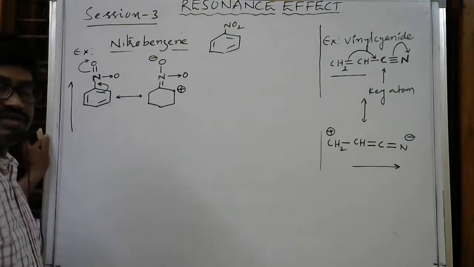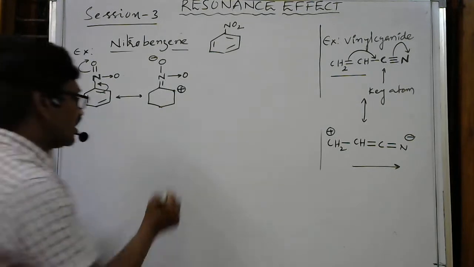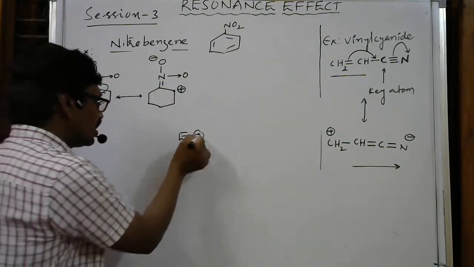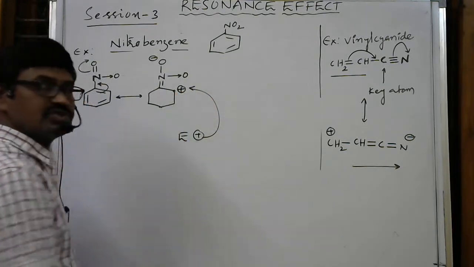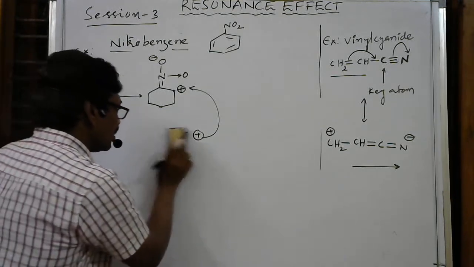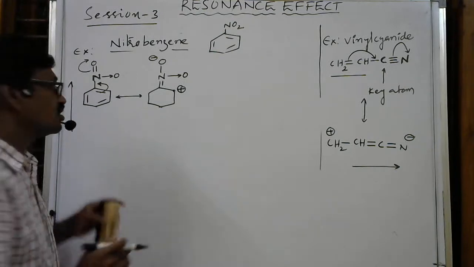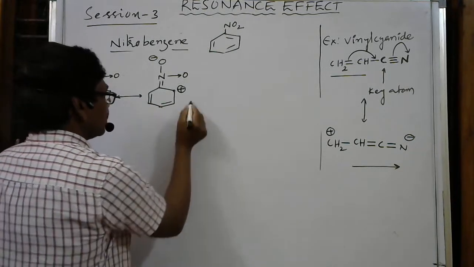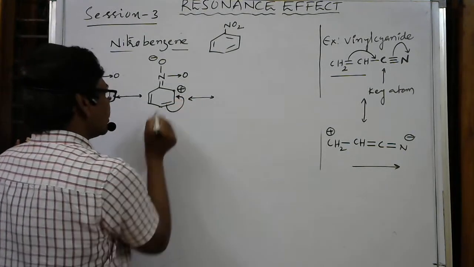See, on the ortho carbon there is a positive charge, so if an electrophile comes to attack near this nitrogen, it will not come here. Why? Here a positive charge, here also a positive charge, so there will be repulsion. For that reason the electrophile will not be attracted to the ortho position. Here double bond, here double bond. Next step, to compensate this positive charge, these electrons will shift here.